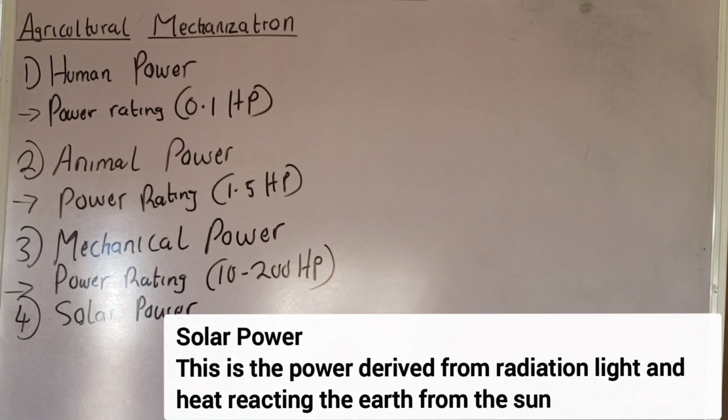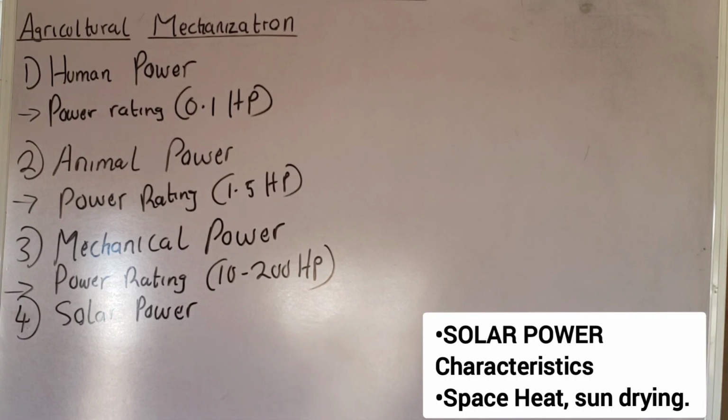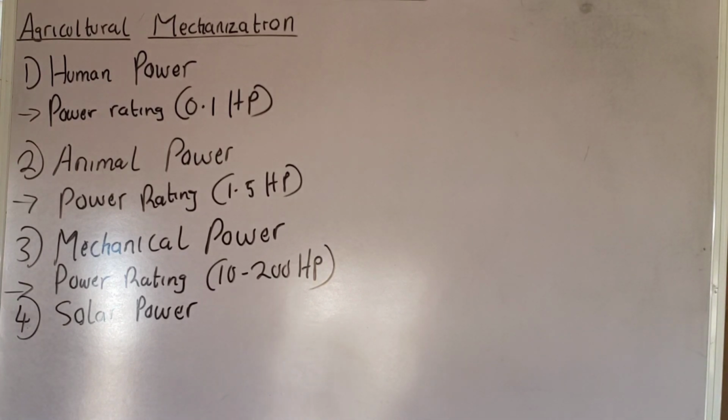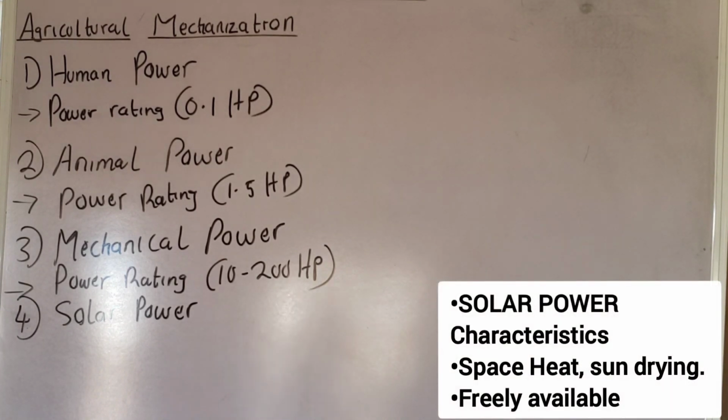Characteristic is that it is useful for space heating, water heating and crop drying. Example is that if you want to preserve your crop, you can sun dry them. You understand? That is one of the characteristics. Another characteristic is that it is free. Of course, everybody, provided that you are on this earth, you can use the sun. You can use it for various purposes. Example is what we just talked about: sun drying of the farm produce.